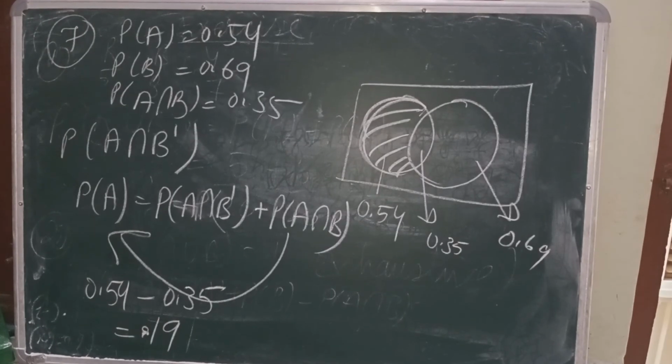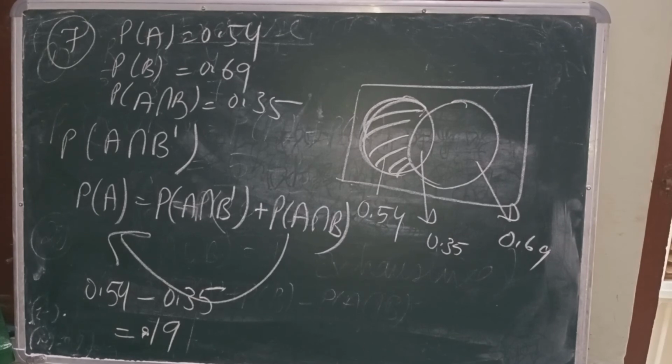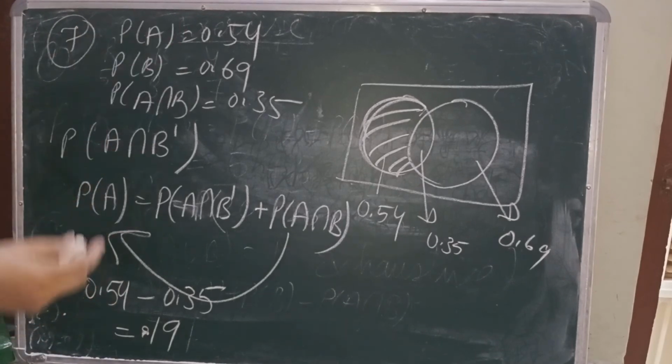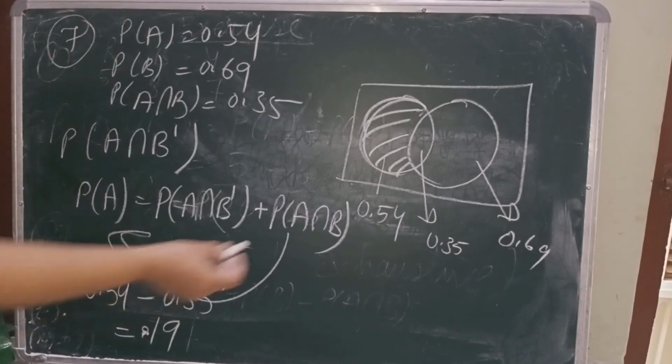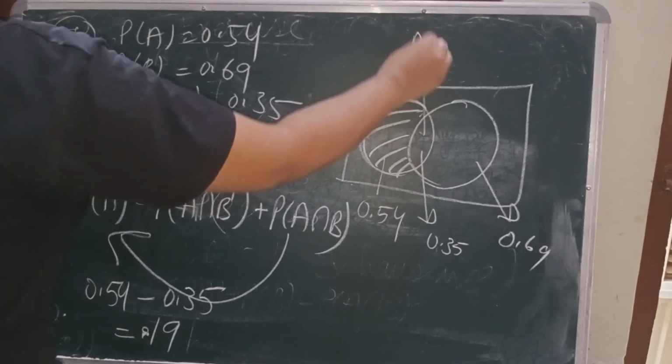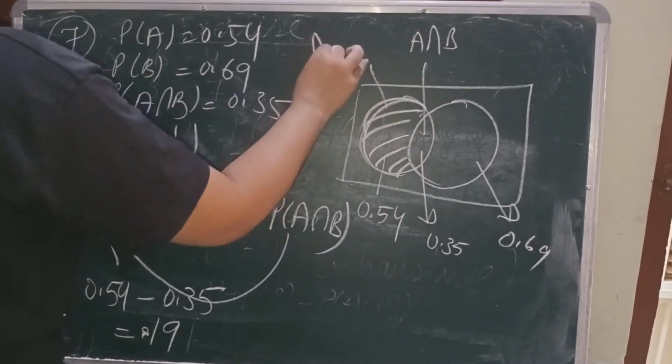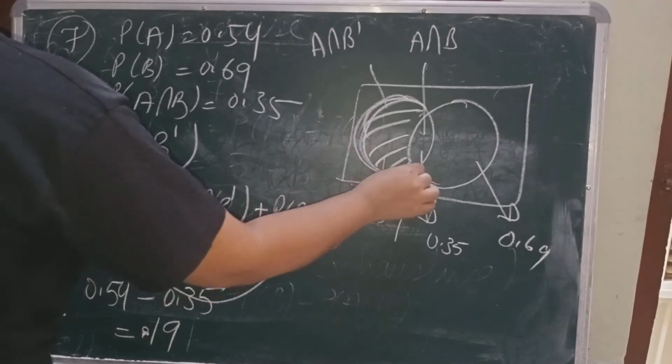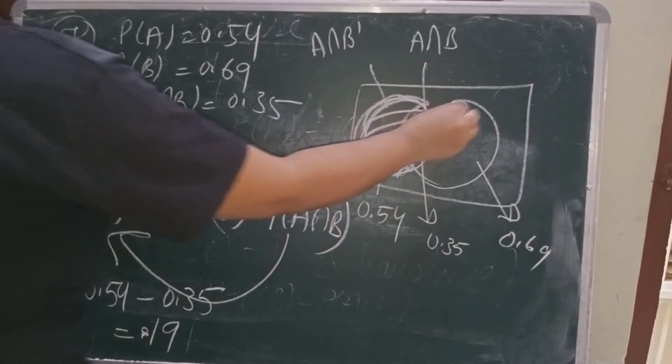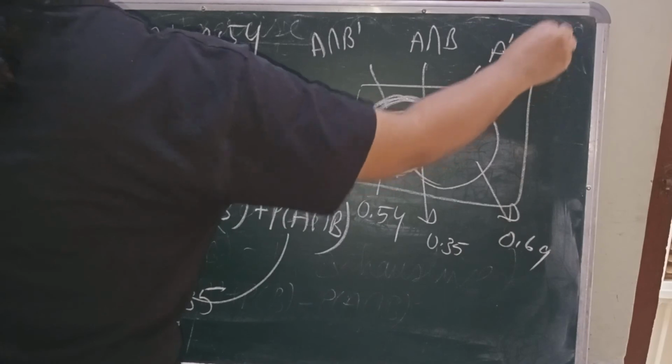Here we go for question number 7. It's clearly given that A and B are two events such that probability of A is 0.54, probability of B is 0.69, and the probability of their intersection is 0.35. Then we have to find P(A intersection B complement). As we have studied in our special cases where I was drawing this, this one was A intersection B, this one was A intersection B complement, and this one was A complement intersection B.